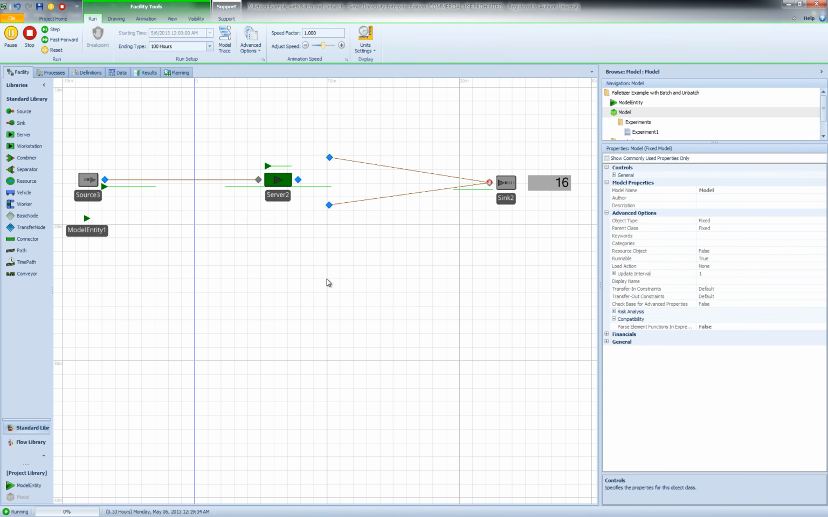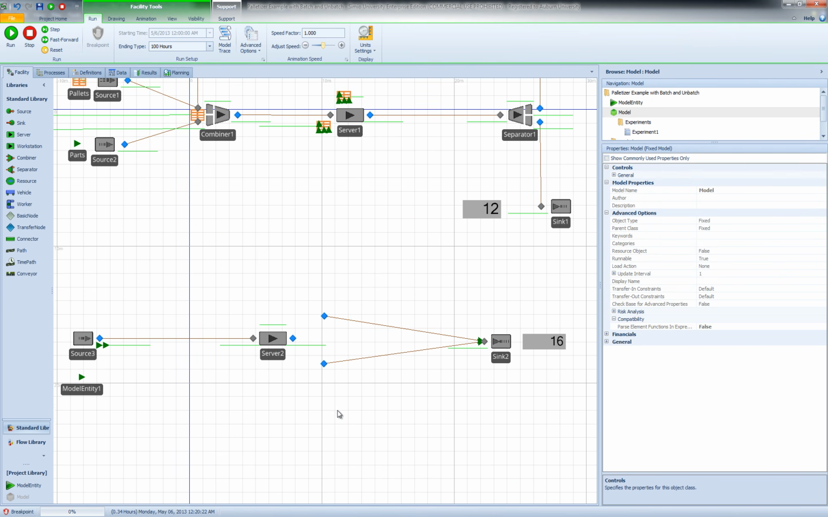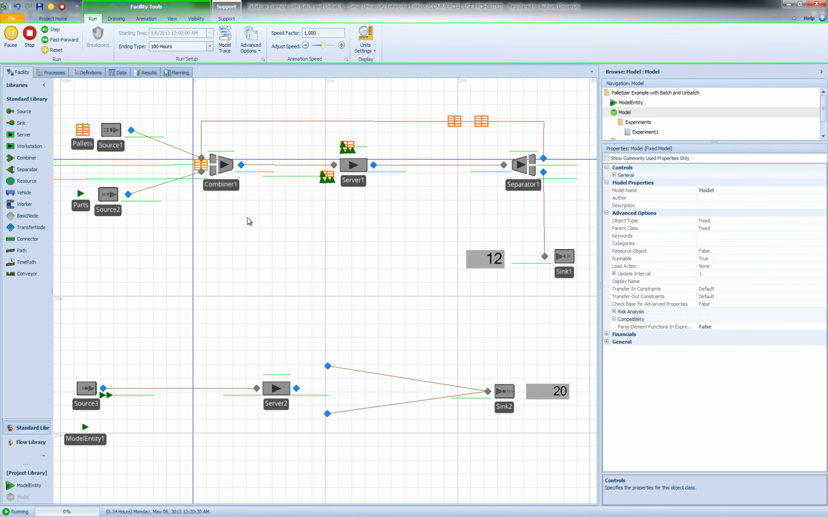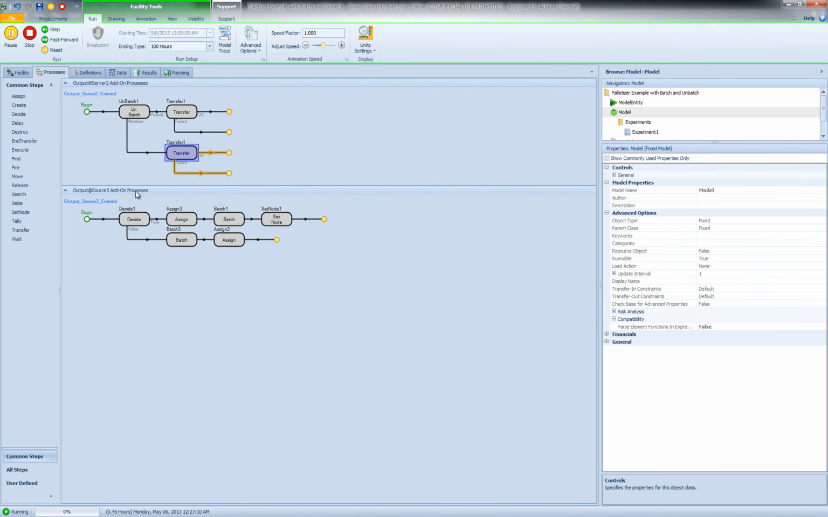So again, in this video module, we showed 2 alternative ways of batching and unbatching using combiners and separators objects from the standard object library, and also we showed how we can do batching and unbatching using the batch and unbatch steps and using Simio processes.